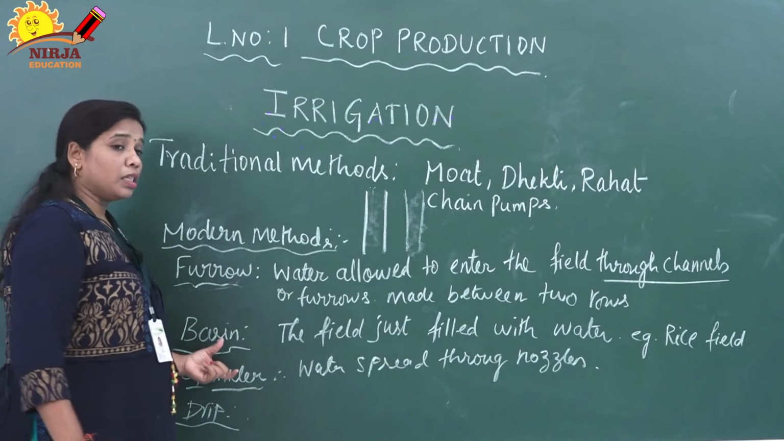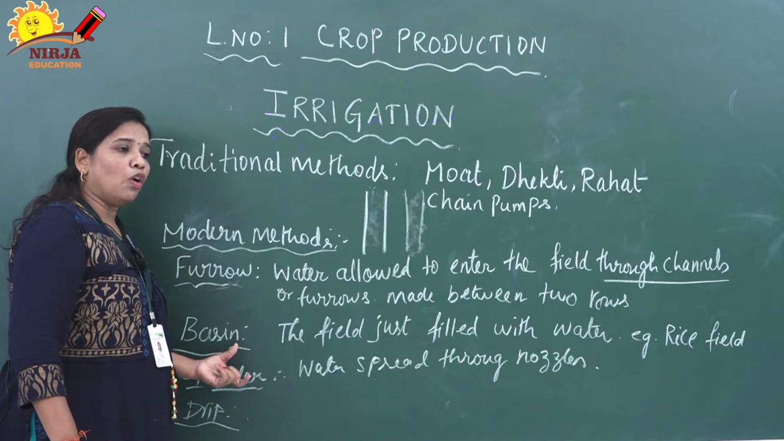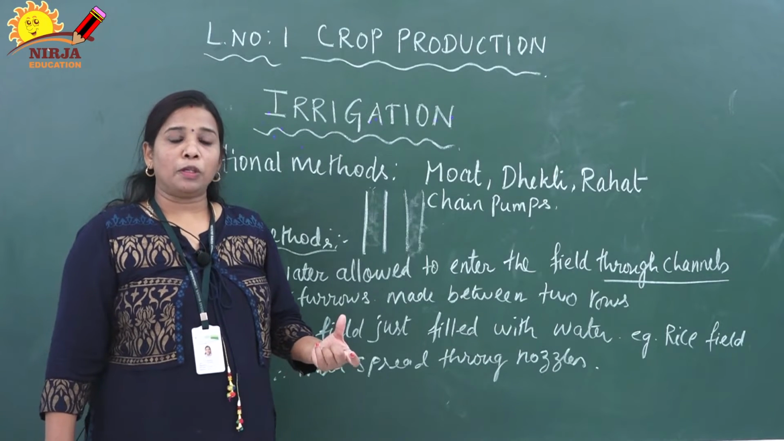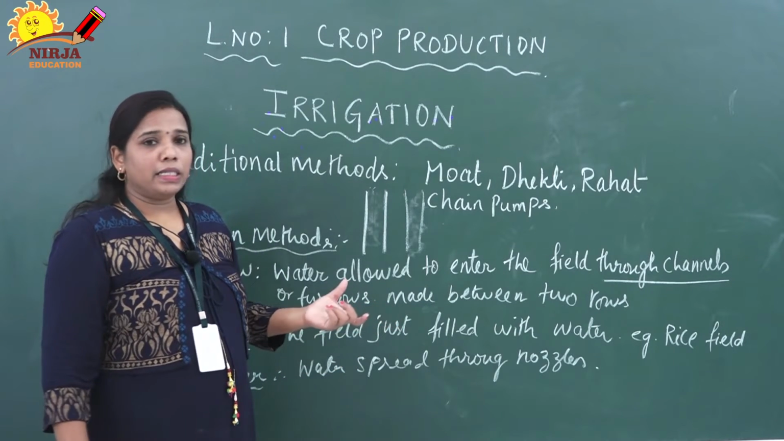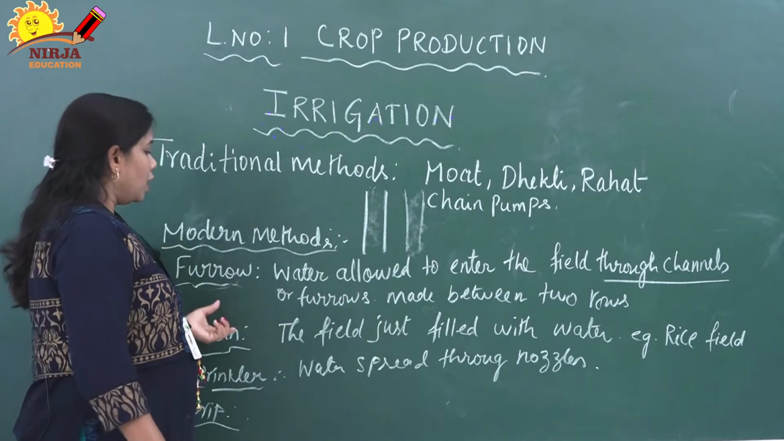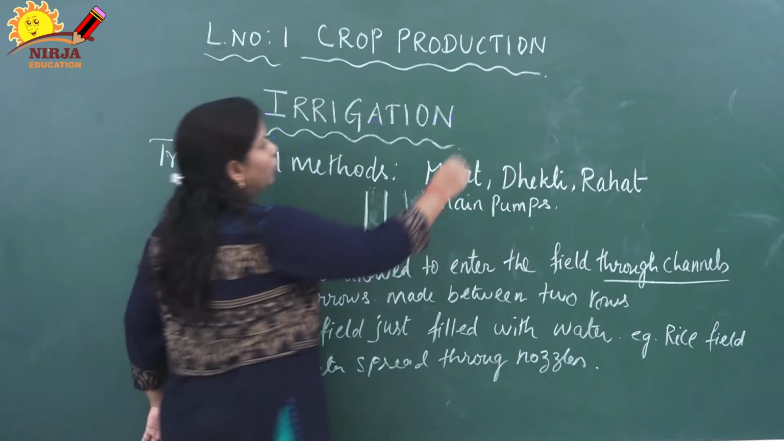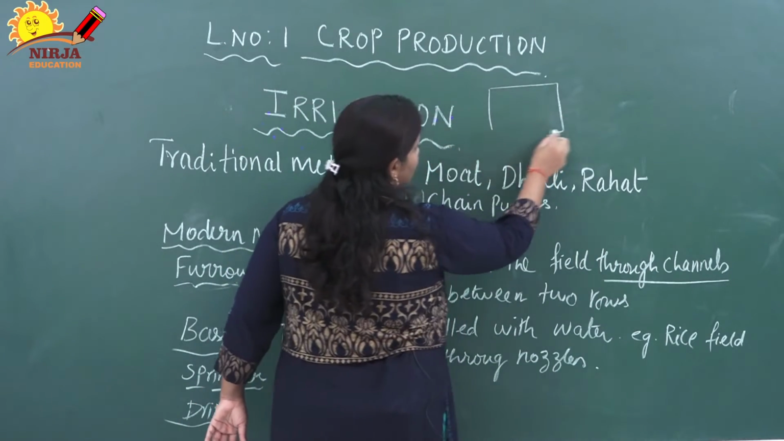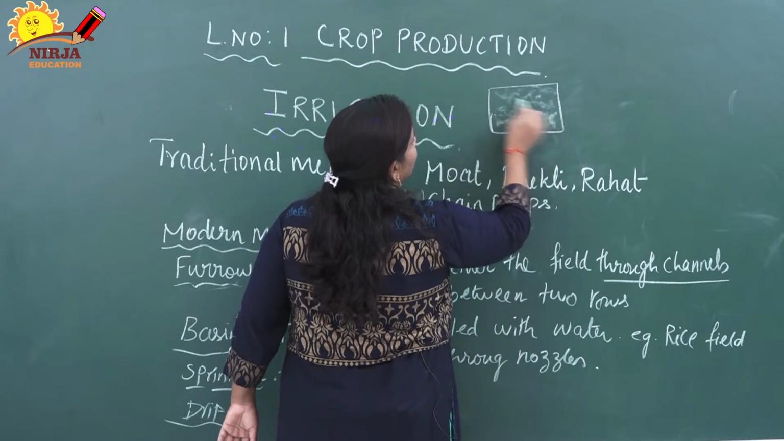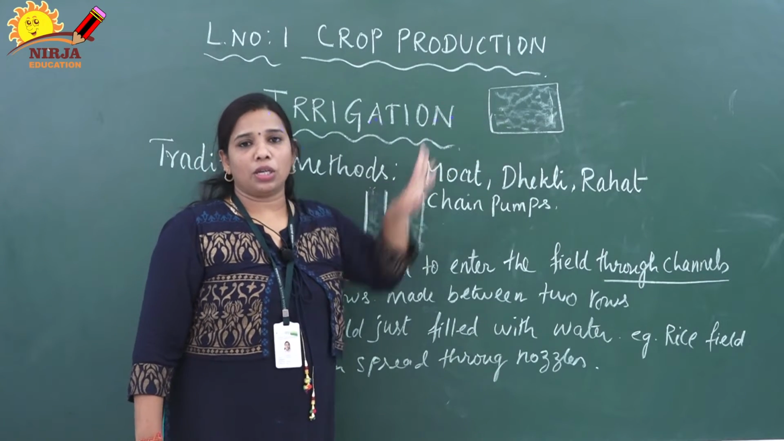Next we are going to discuss basin irrigation. This type of irrigation is mostly used for plants that require more water, particularly rice. The field is just filled with water. Suppose you imagine this is the crop land, and the entire land is filled with water. This type of irrigation is called basin irrigation.